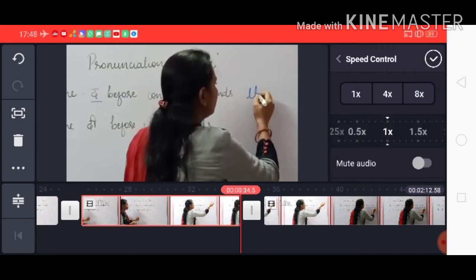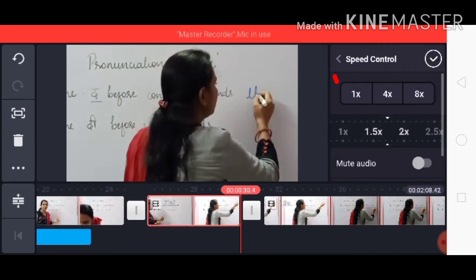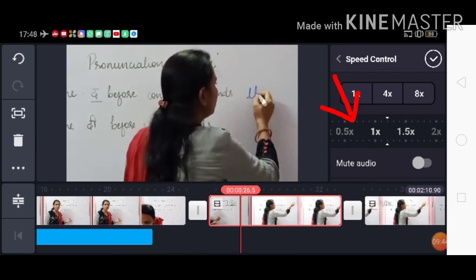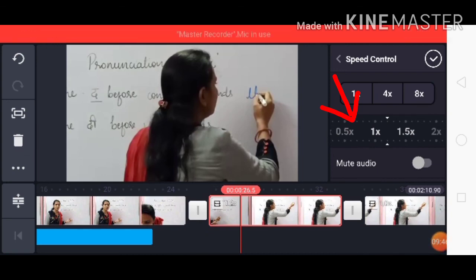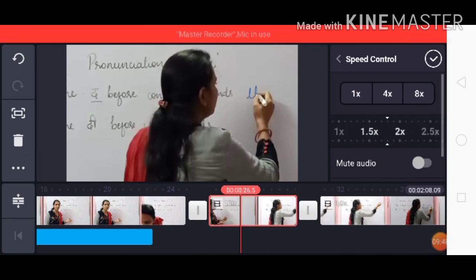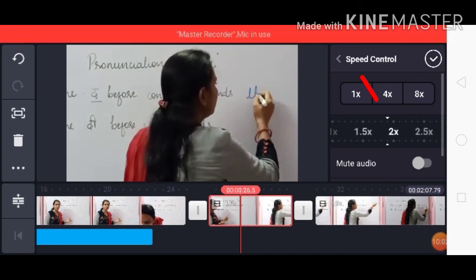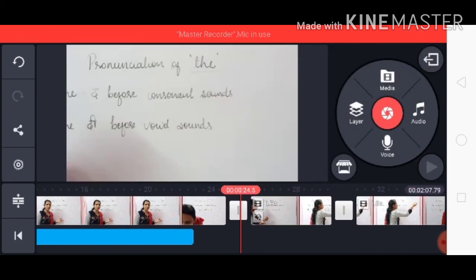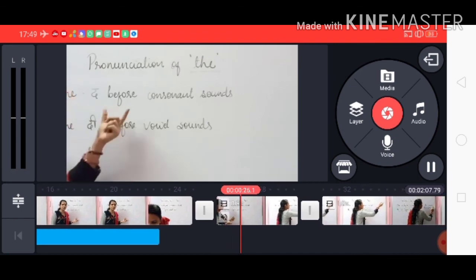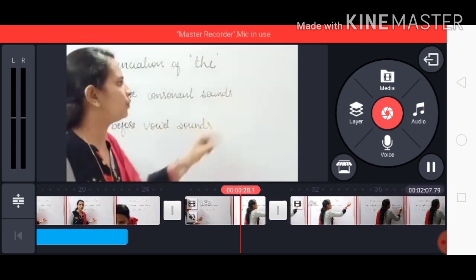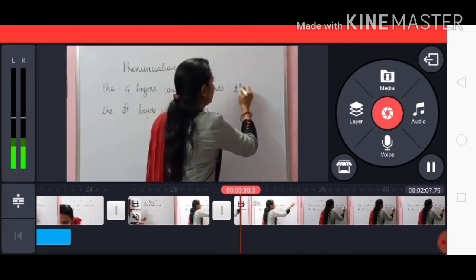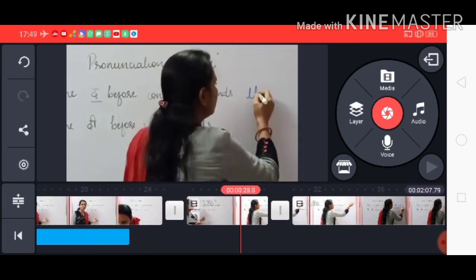Now click on this watch and increase the speed. You can increase its speed, but it is preferable that we should increase the speed up to 2x so that we can mute it also with the help of this option. Yes, let's see how it has been done. See, this is fast forwarding the video.